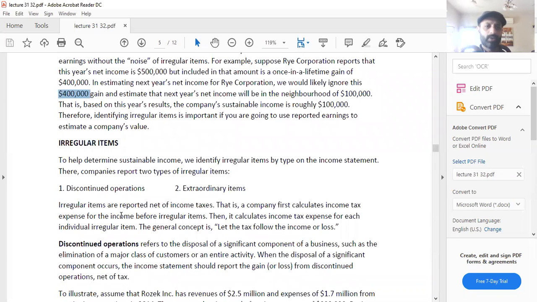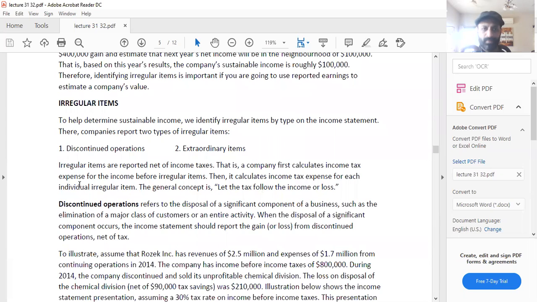Now, what are the irregular items? To help determine sustainable income, we identify irregular items by type on the income statement. A company reports two types of irregular items normally. One is the discontinued operations, and the second one is called the extraordinary items. Irregular items are reported net of income taxes. That is, a company first calculates income tax expense for the income before irregular items.